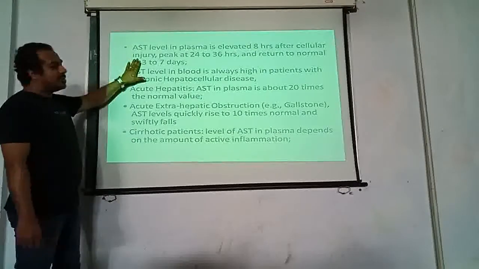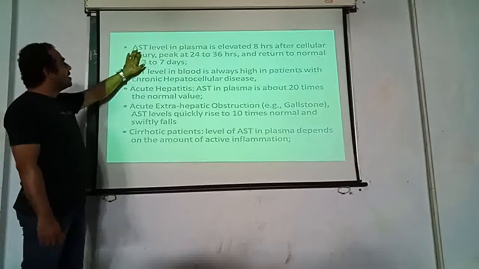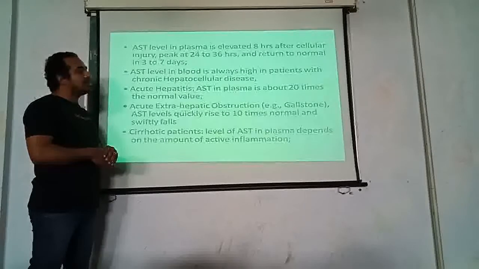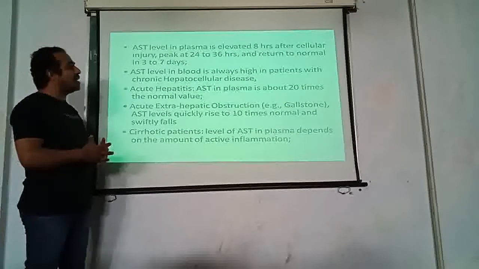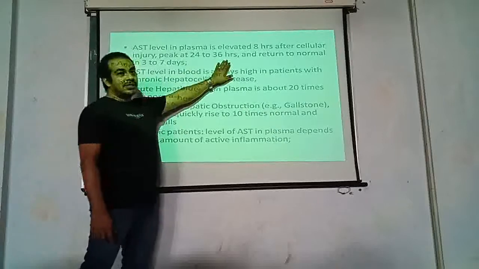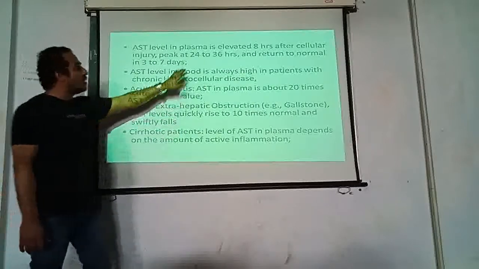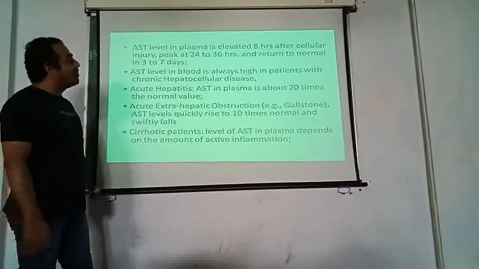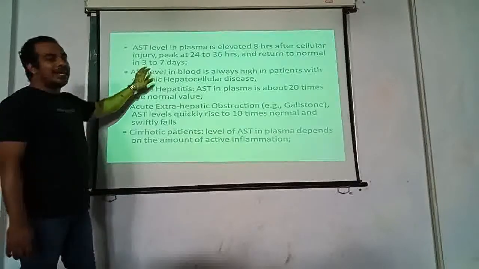As you can see, the time limits are given here. SGOT level in plasma starts to elevate from 8 hours after cellular injury, peaks at 24 to 36 hours, that is approximately a day and a half, and returns to normal in 3 to 7 days.